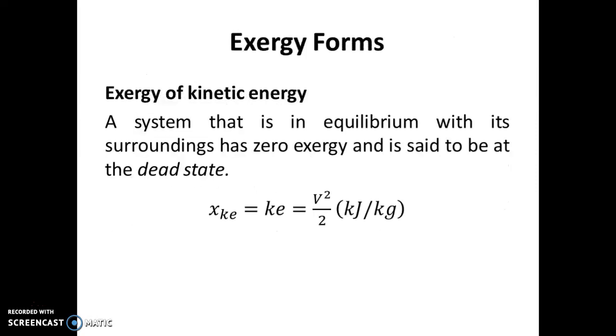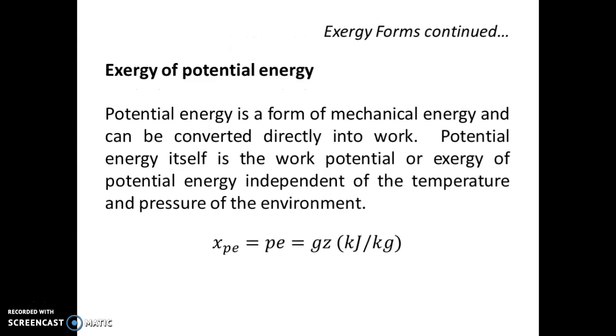There are different exergy forms. First one, exergy of kinetic energy. A system in equilibrium with its surroundings has zero exergy and is said to be at the dead state. And kinetic energy is V square by 2. Next one, exergy of potential energy.